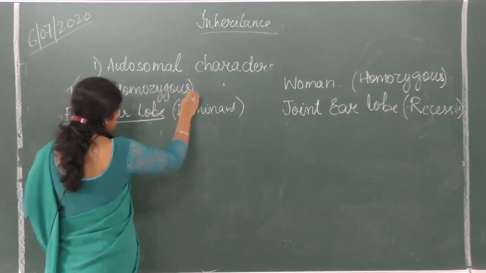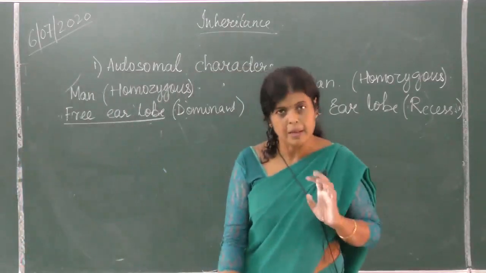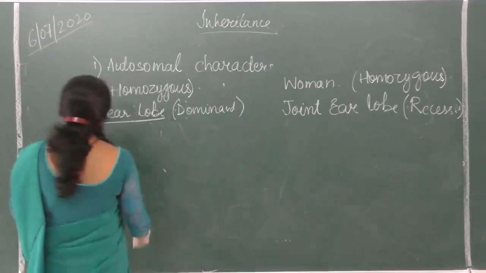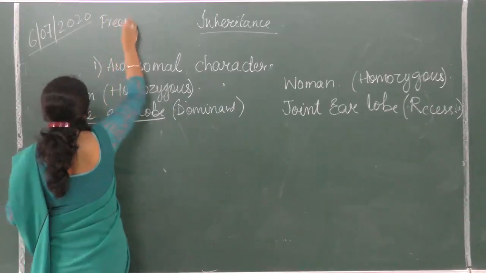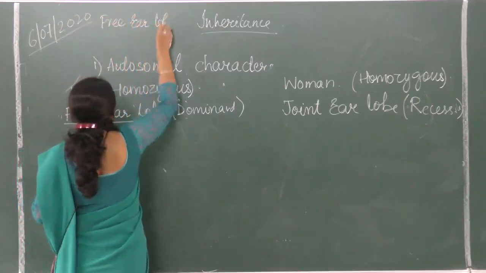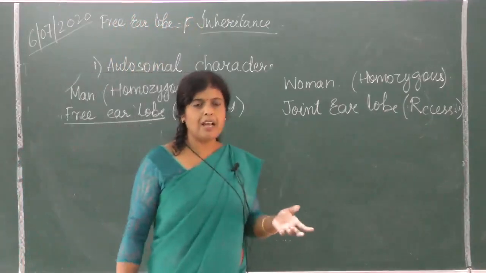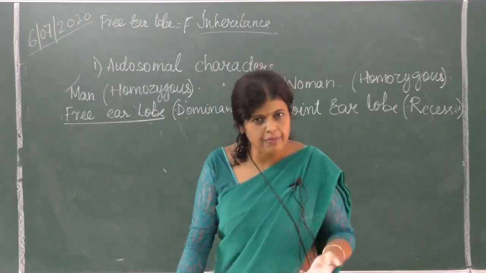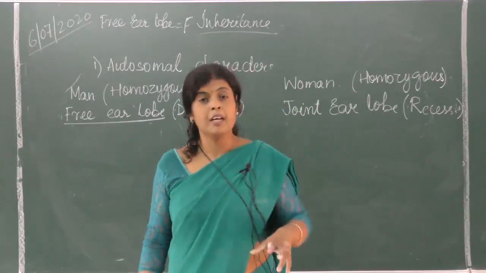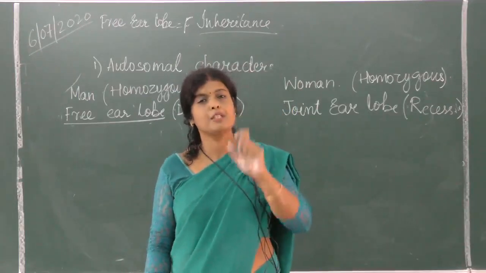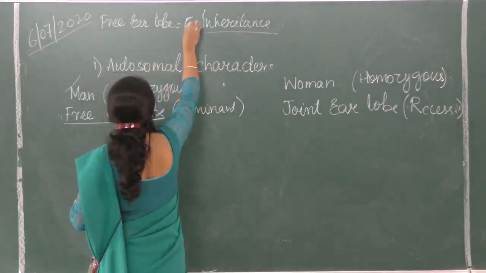That means the man has free earlobe, which is homozygous free earlobe. Now, since it is a dominant character, let us take the gene for free earlobe as F. If it is not mentioned in the paper which alphabet you have to take, you can take F, you can take E, but you have to mention that this particular alphabet you are taking. But in most of the cases the alphabet is mentioned. Free earlobe, suppose we are taking F.